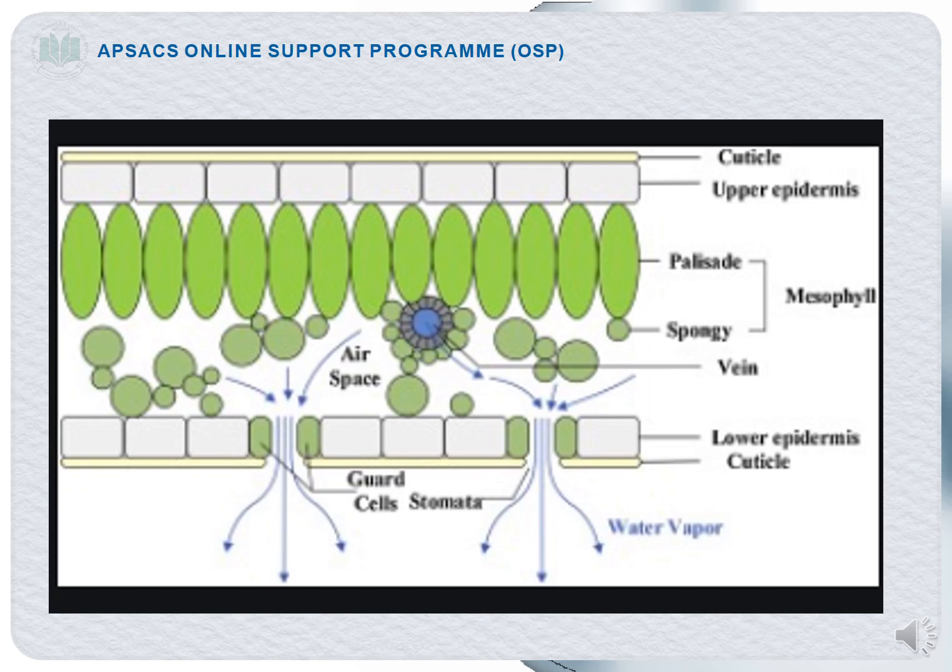After that, it will come into the air spaces. You can see these air spaces that are present just below the spongy cells. So the water will come into the air spaces, and from the air spaces the water will diffuse to the outside environment, to the stomata, right? You can see the opening of the leaf. This is called stomata, and it is guarded by two guard cells. So from here the water diffuses out into the external environment.